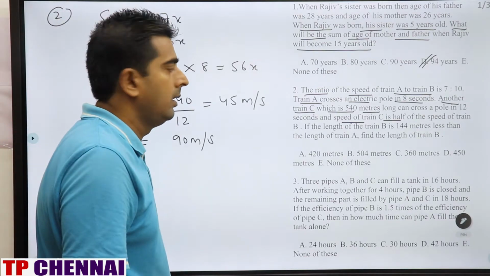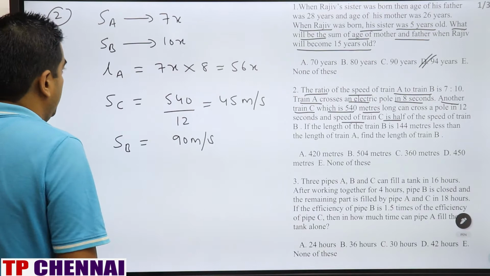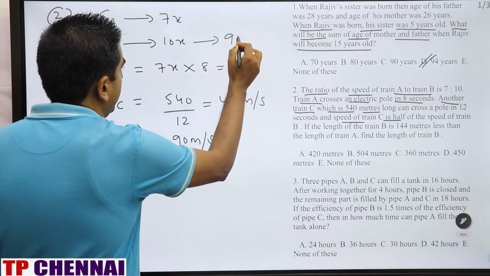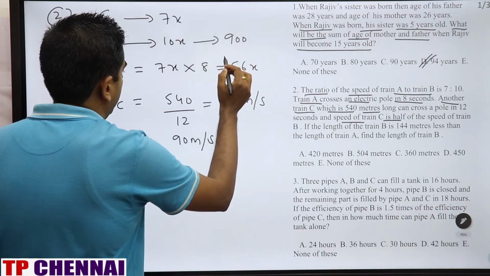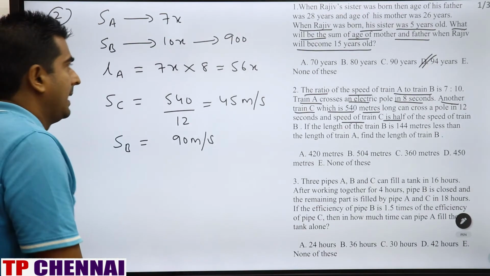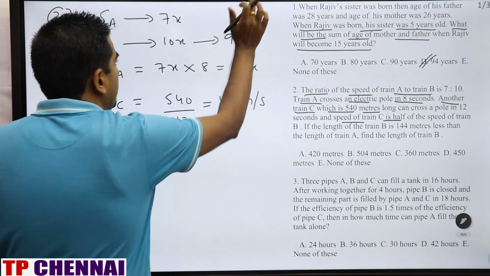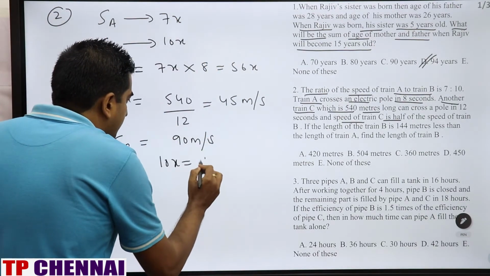Another thing, the speed of train B is nothing but 10x, so 10x is nothing but 90.